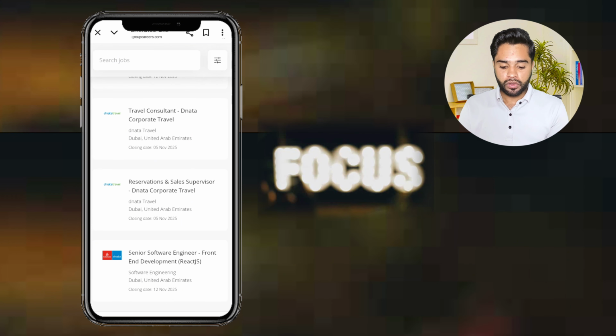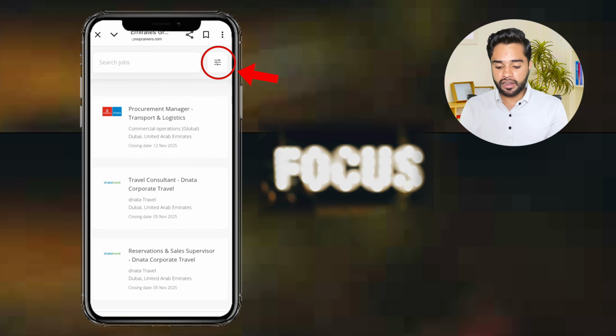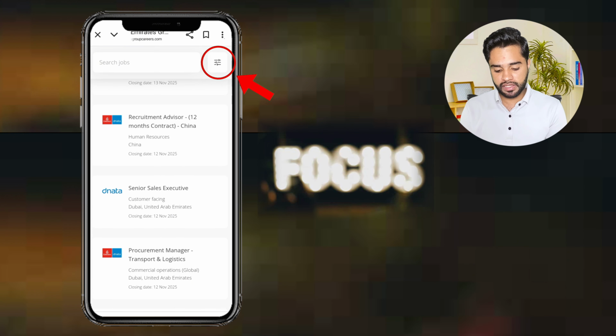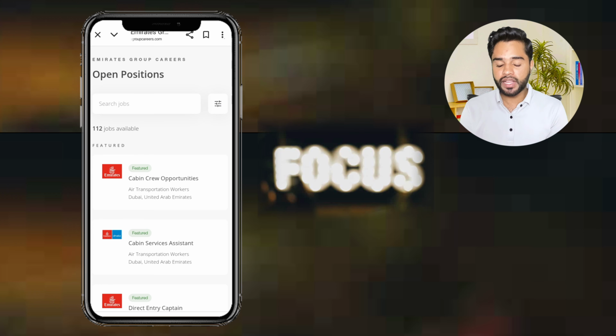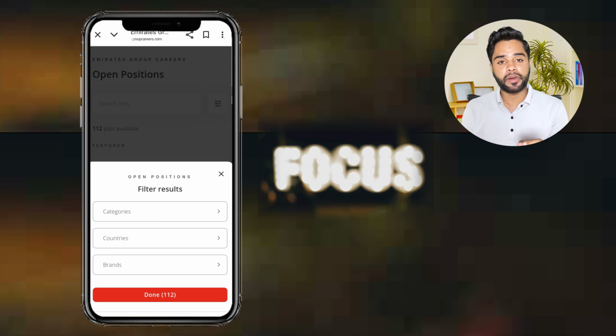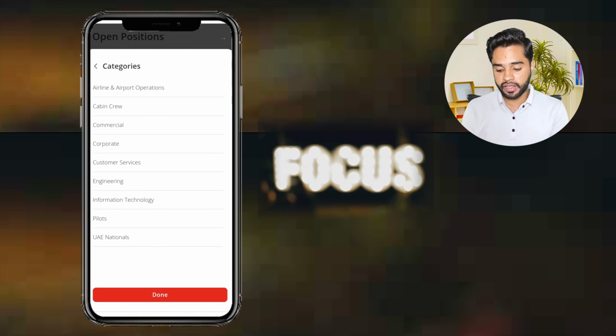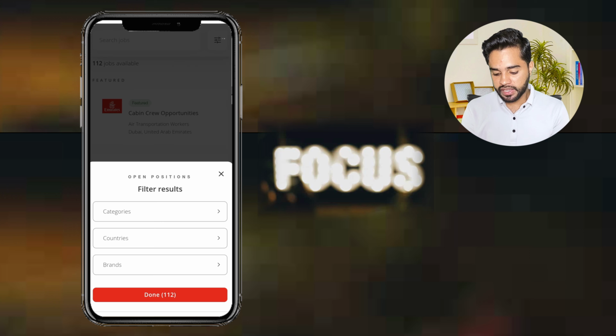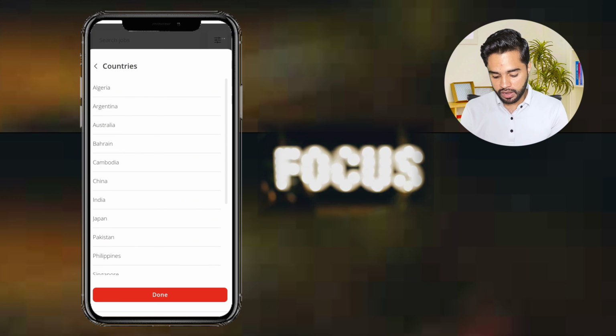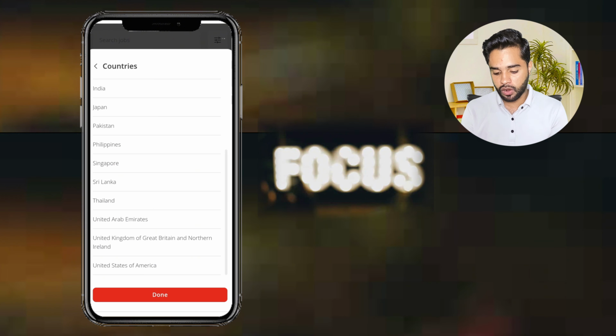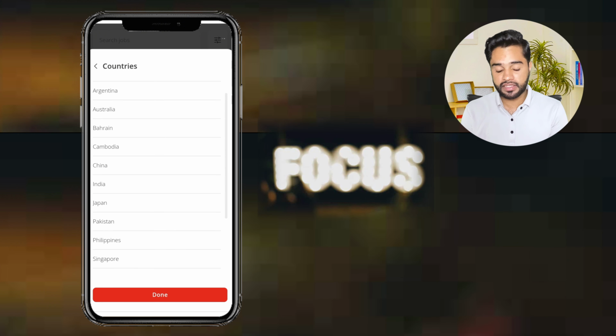First I want to tell you about these 3 dots below, in front of the search bar. When you click here, you can see categories, countries and brands. If you click categories, you can see all the categories you already saw before. Go back and you can see countries, and when you click countries, you can see so many countries, like 15 countries now. I think vacancies in 15 countries are open now.